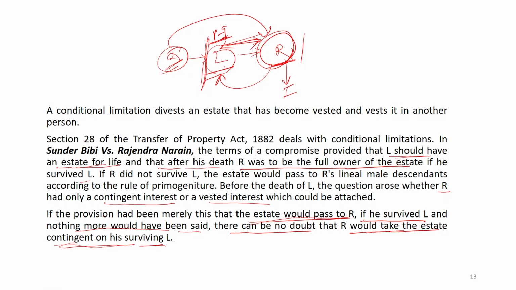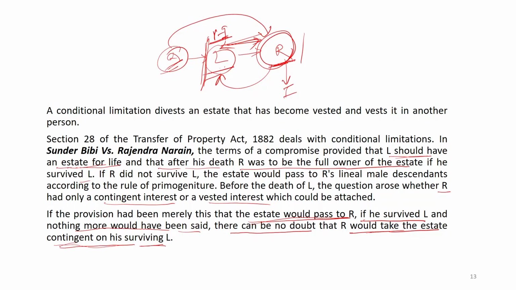Then this would have been a contingent one, but here what has been said is that R was to be full owner of the estate if he survived L, and if R did not survive L, the estate would pass to R's lineal male descendant. Okay. So, the drafting of an agreement or of a will, the drafting of any testament, is very important, that is how it has been drafted and what kind of rights might have been created.